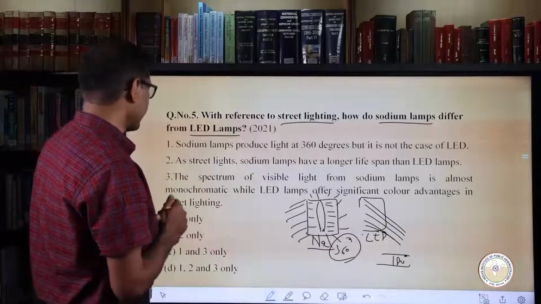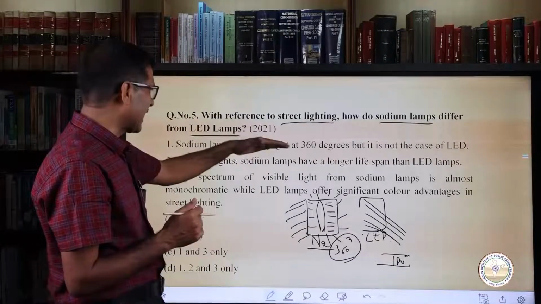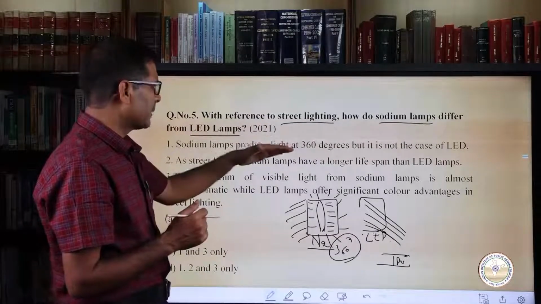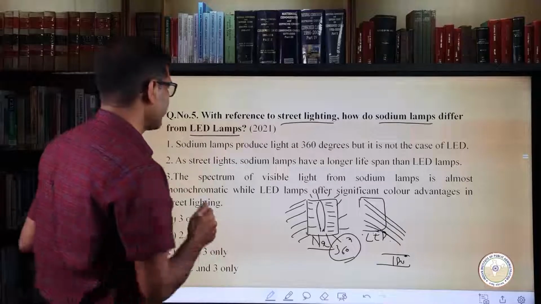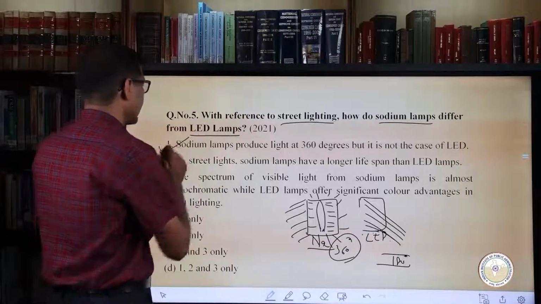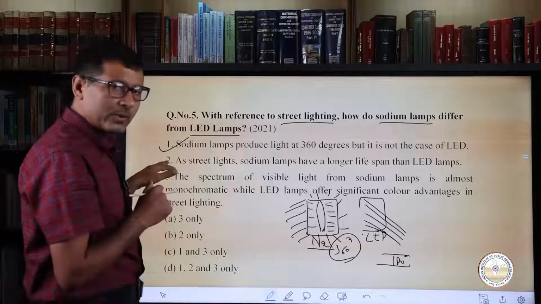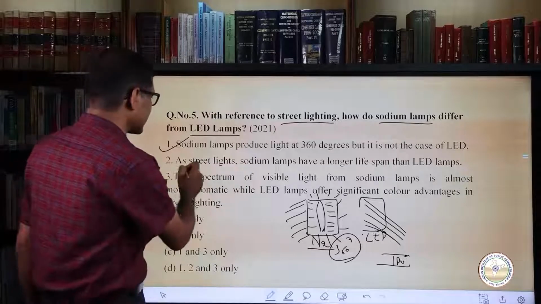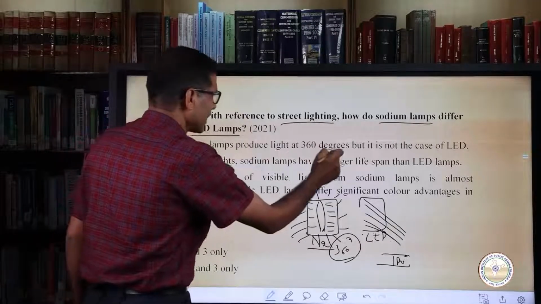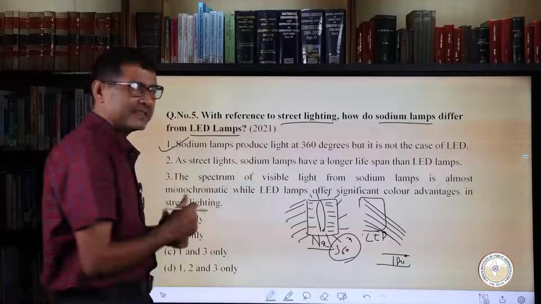Coming to the first statement, that sodium lamps produce light at 360 degrees, but it is not the case for LED, is a correct statement. Now we look at the second statement, that as street lights, sodium lamps have a longer lifespan than LED lamps.